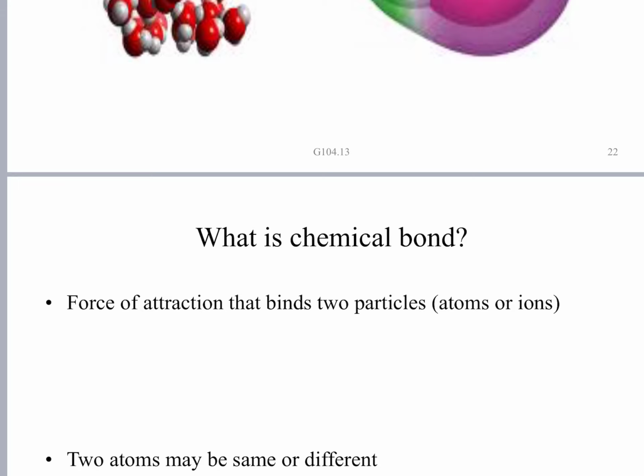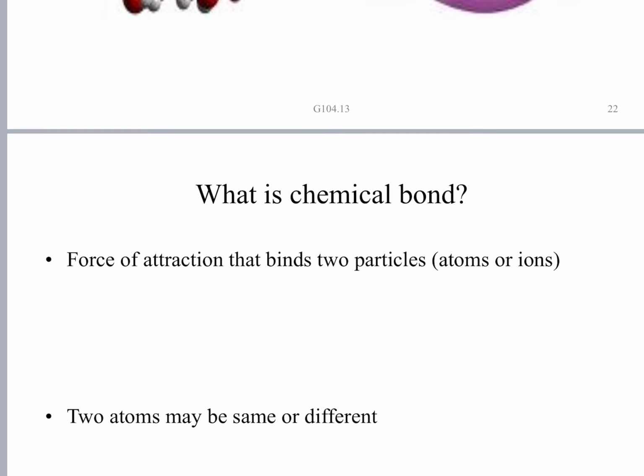The two bound atoms may be the same or different. For example, homoatomic molecules like hydrogen, chlorine, fluorine, nitrogen and oxygen have two atoms bound together. In the case of heteroatomic molecules, two different atoms are bound together, for example NaCl, where sodium and chloride are bound together.